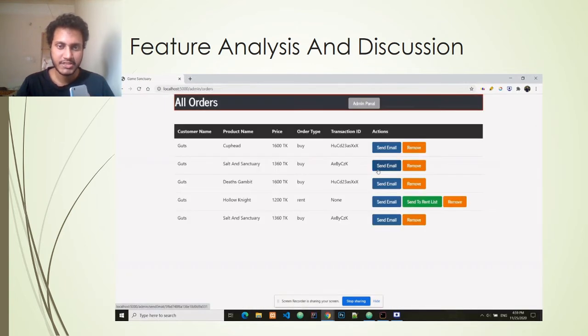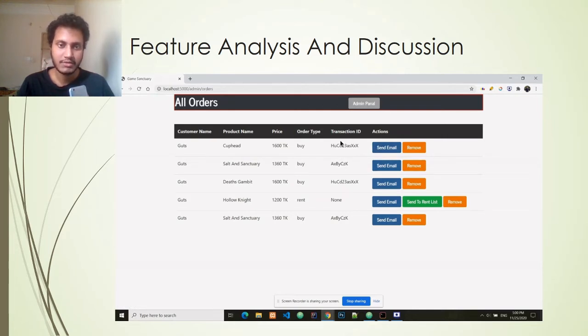And if I go to the view orders page, all the orders that the customers actually ordered show up, and the order types are different. There are two types of orders: buying or renting. The first option I can see is that I can send emails to any corresponding customer, the customer that ordered something.